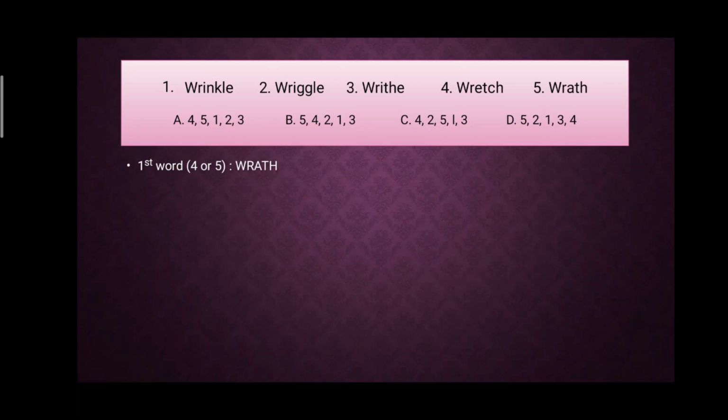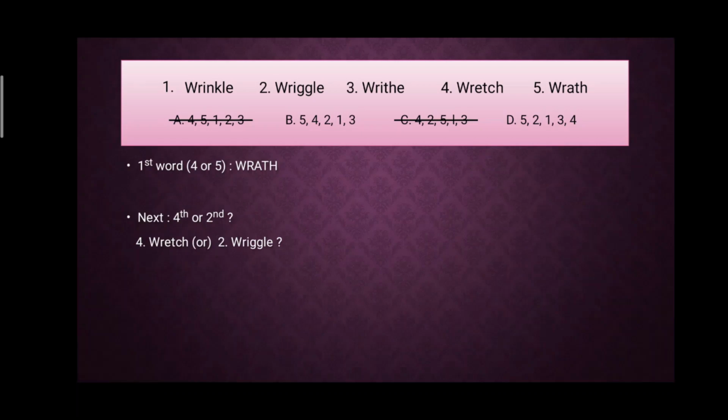So fourth and fifth: fourth is wrench and fifth is wrath. In wrench, W R E are the first three letters. In wrath, W R A are the first three letters. So obviously in the dictionary, the first word will be wrath. So the first word that will come in the sequence as per the dictionary is the fifth one. So we can eliminate the other options, that is option A and C. Their fourth words are the first words. Now from option B and option D, I have two choices. Either fourth is the next word or second is the next word.